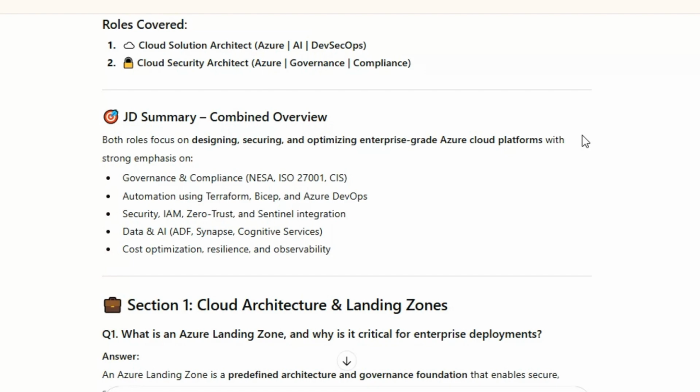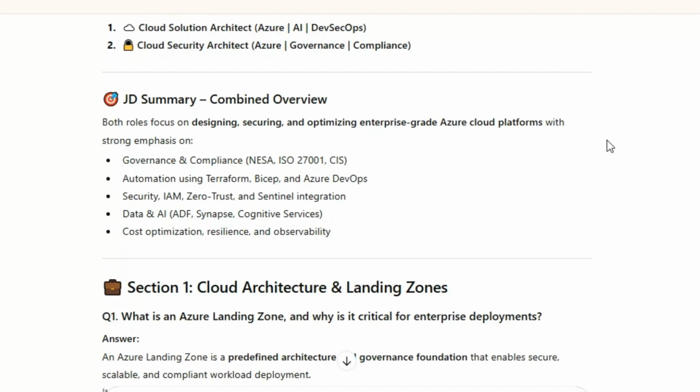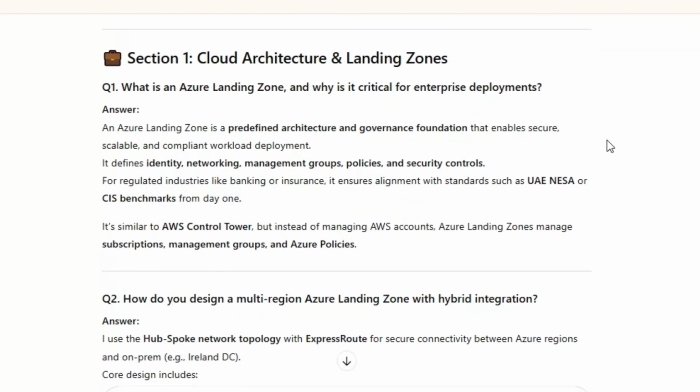What is an Azure landing zone, and why is it critical for enterprise deployments? Answer: An Azure landing zone is a predefined architecture and governance foundation that enables secure, scalable, and compliant workload deployment. It defines identity, networking, management groups, policies, and security controls. For regulated industries like banking or insurance, it ensures alignment with standards such as UAE NESA or CIS benchmarks from day one. It's similar to AWS Control Tower, but instead of managing AWS accounts, Azure landing zones manage subscriptions, management groups, and Azure policies.